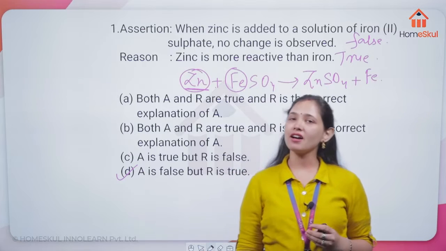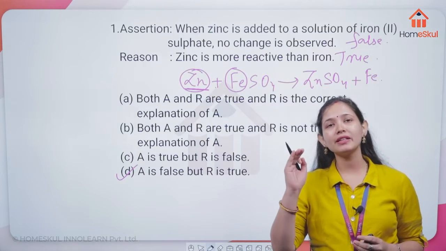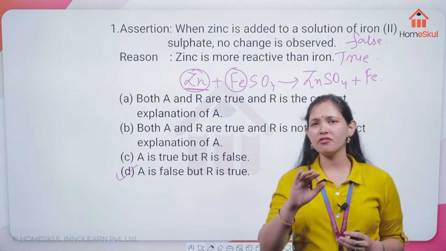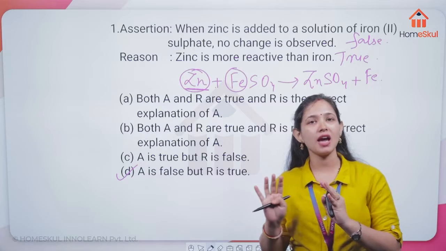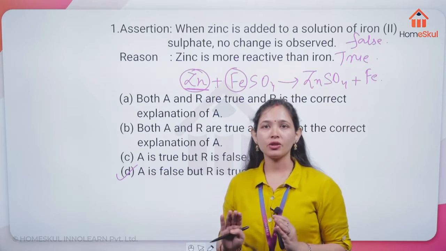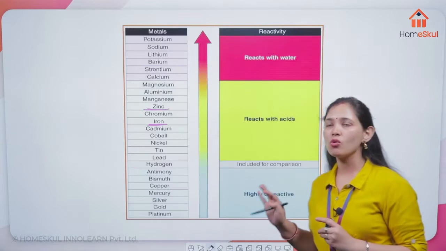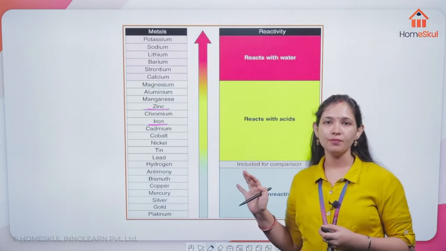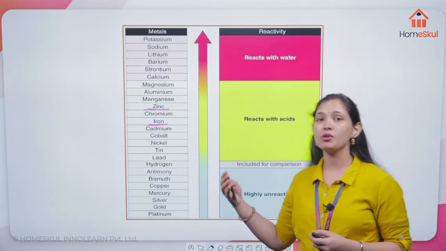D is the correct option here. First, you have to remember the reactivity series very well. Without that, you cannot deal with metals and non-metals questions. So be prepared with the reactivity series. This is the most important thing here. It helps you know whether a reaction will happen or not.